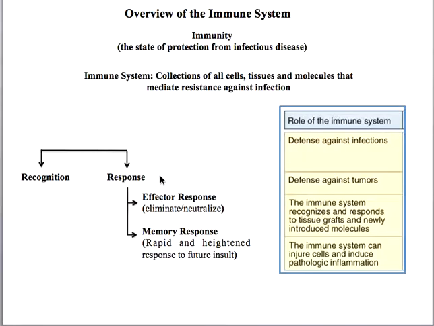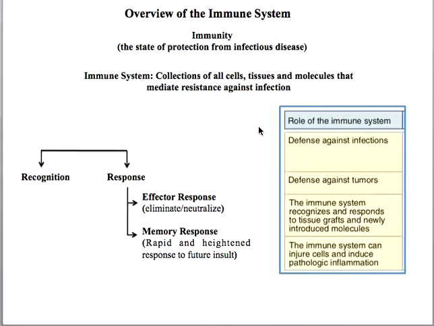This response can be of two types. The first response, which is the immediate response, is called the effector response, and the response that is shown in the future against the same pathogen is called the memory response. So the effector response is to eliminate or neutralize the pathogen immediately, and the memory response is a rapid and heightened response to future insult.